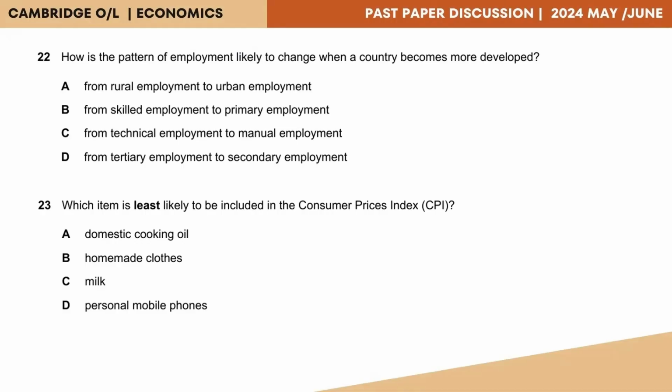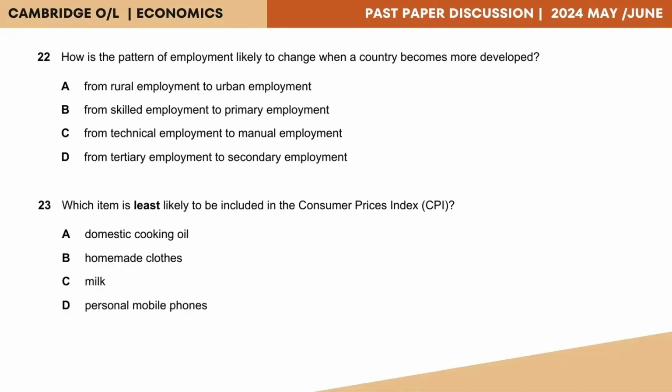So when they move on to being developed nations, they turn out to be mostly contributing to the tertiary sector. So there can be employment and unemployment changes based on that. And also with development, there's infrastructure development and job opportunities created. As a result, you could see most individuals from the village areas migrating to the cities or towns. So that's another pattern that you could see.